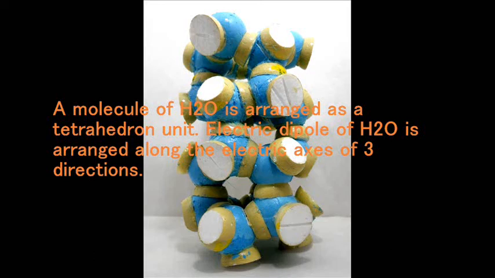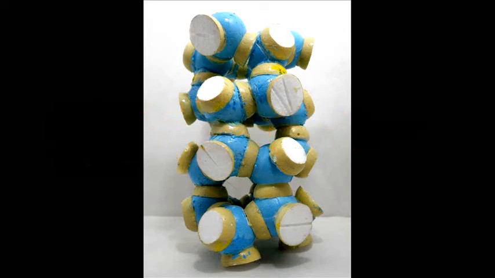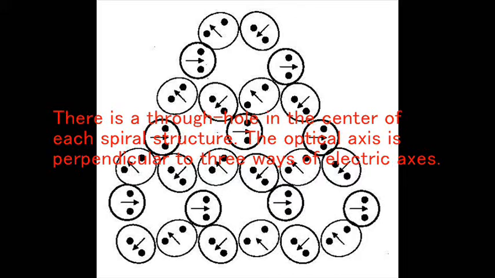A molecule of water is arranged as a tetrahedron unit. Electric dipole of water molecule is arranged along the electric axis of 3 directions. There is a penetrating hole along the optical axis of each helix that is perpendicular to the direction of the electric axis.